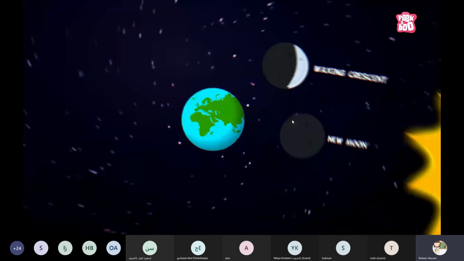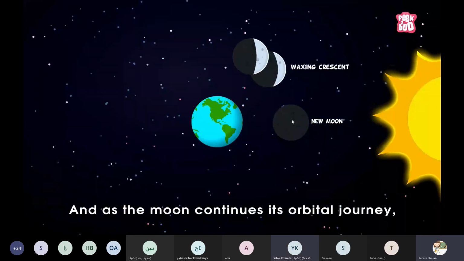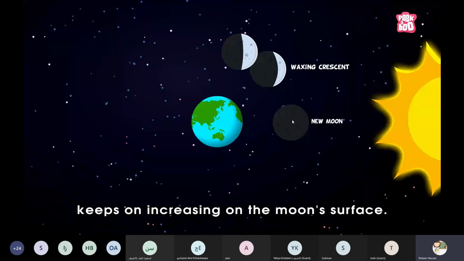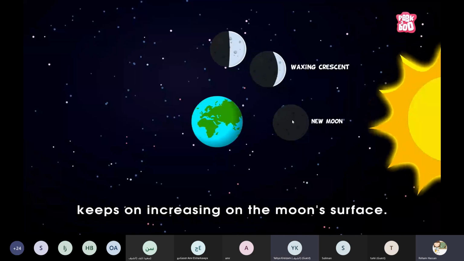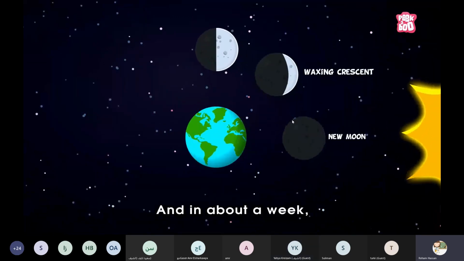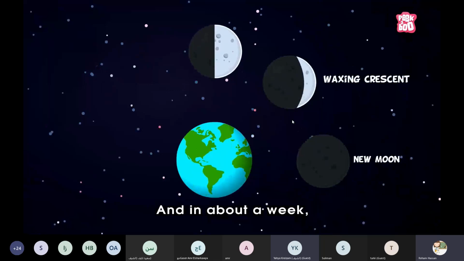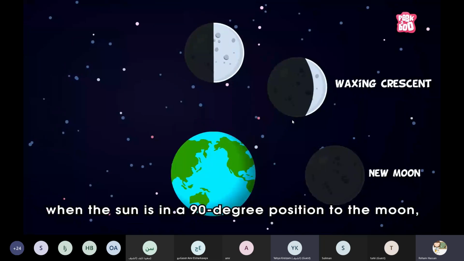And as the moon continues its orbital journey, the sun's reflection keeps on increasing on the moon's surface.